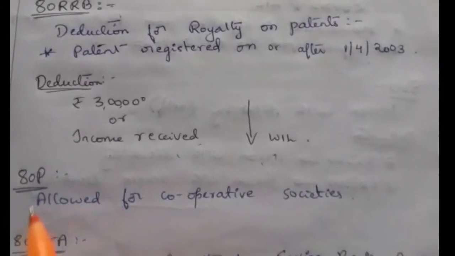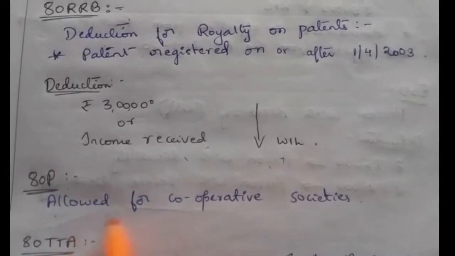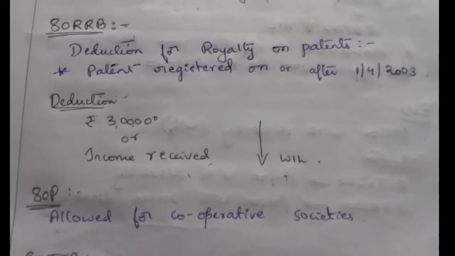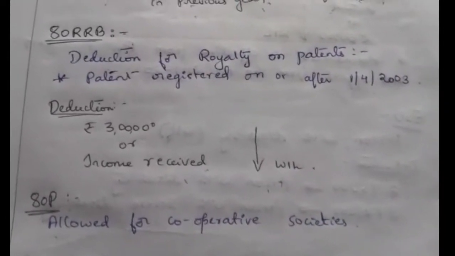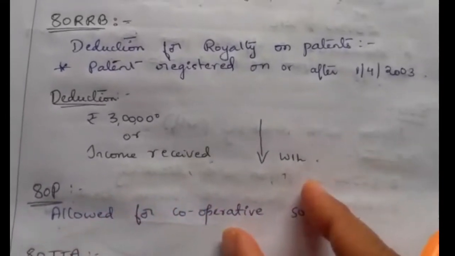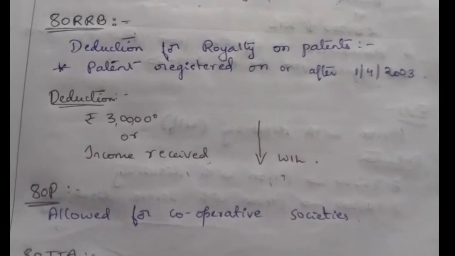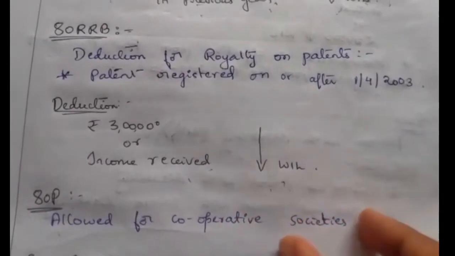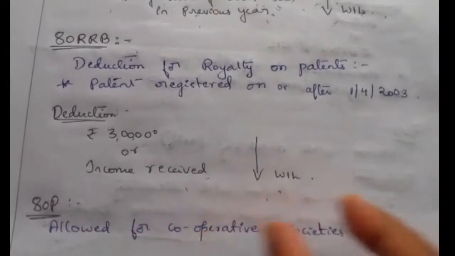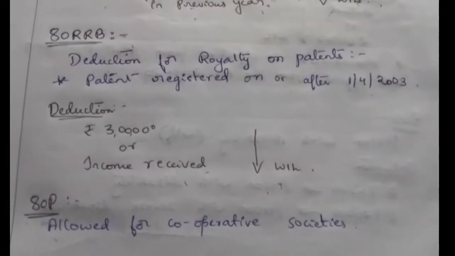Next deduction is relating to 80P. This is relating to the deduction allowed for cooperative societies. The detailed explanation of this deduction will be there in the coming chapters, in the assessment of cooperatives chapter.